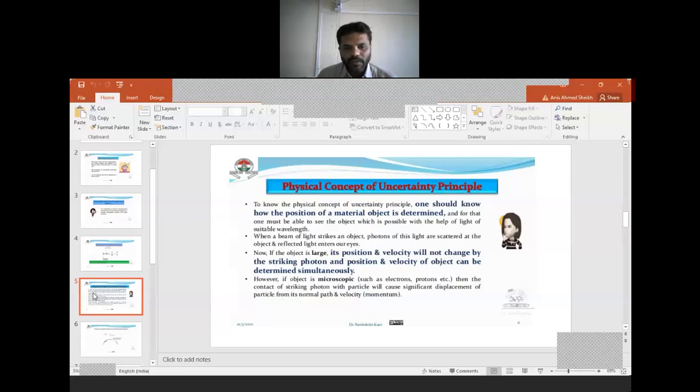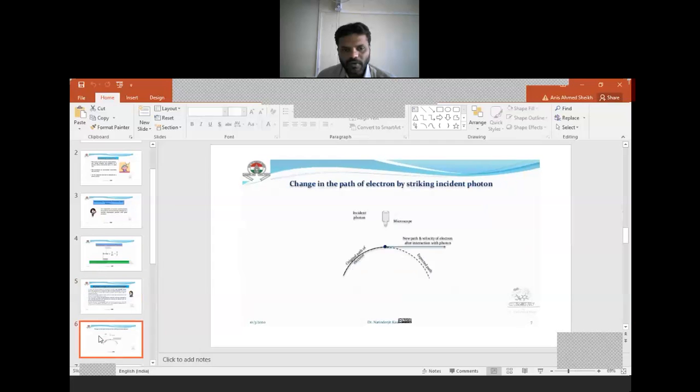Now, if I am moving from one place to another place, it is quite possible to determine the position as well as velocity of the moving object when we consider a macroscopic particle. But the electron, which is a microscopic particle like electron, neutron, proton, these cannot be seen by naked eyes. In order to see the position and velocity of an electron in a specific orbit, we have to look at this electron by means of a microscope.